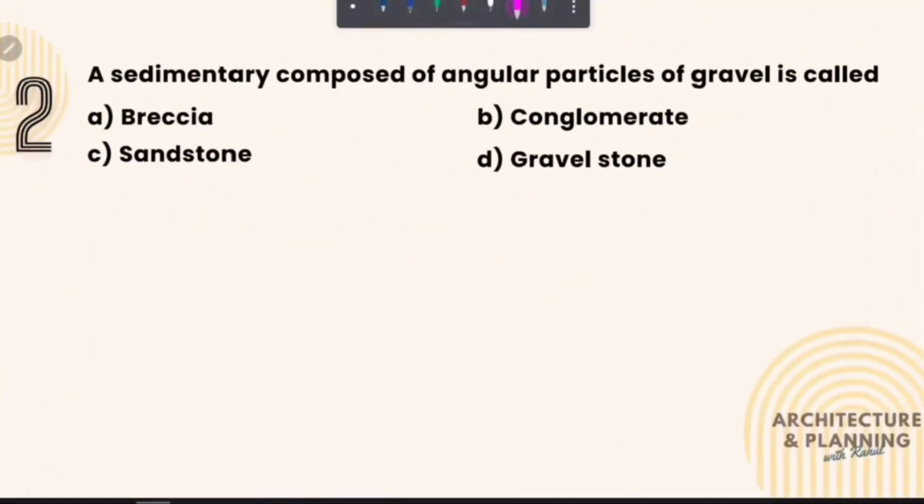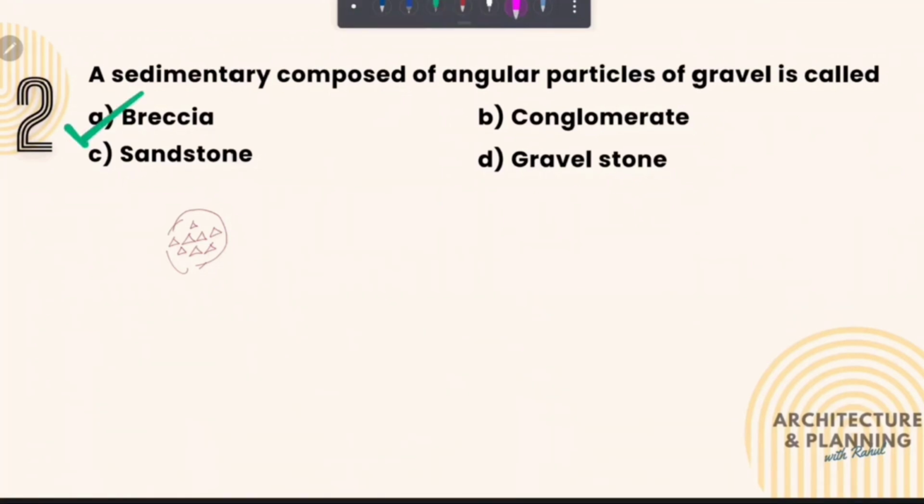Let's move to the next question. A sedimentary rock composed of angular particles of gravel is called. So when the rock is composed of large angular broken fragments of minerals or rocks which are cemented together by a fine grained matrix, then it is known as breccia. So the correct answer of this question is option number A, breccia.